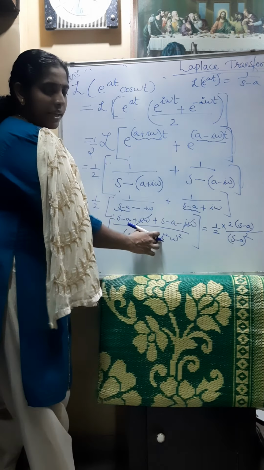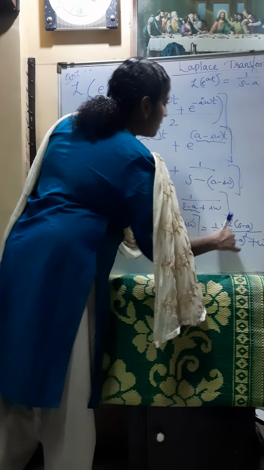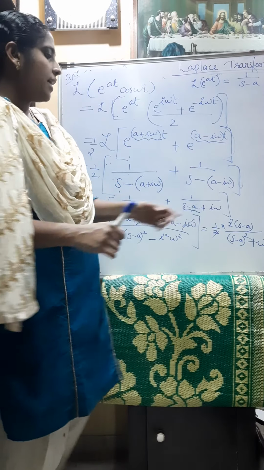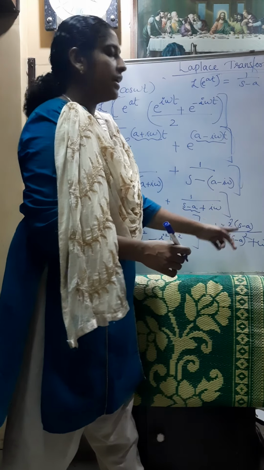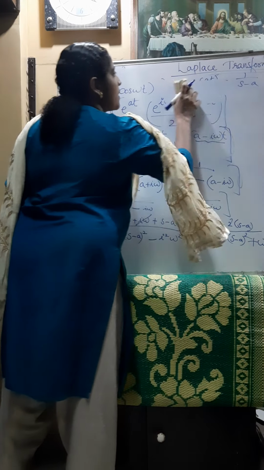Here i square is minus 1, into minus, that is plus omega square, and the 2 will cancel, and we get the answer as s minus a divided by (s minus a) whole square plus omega square.